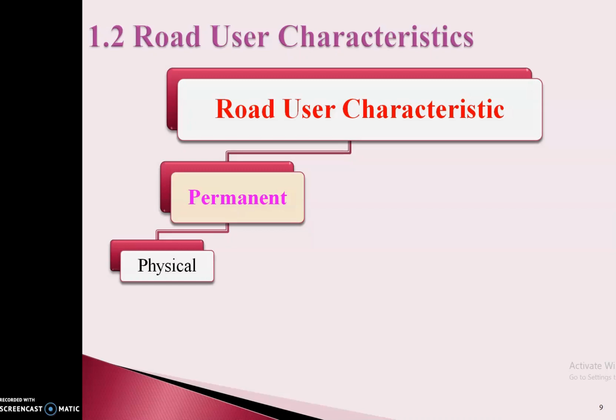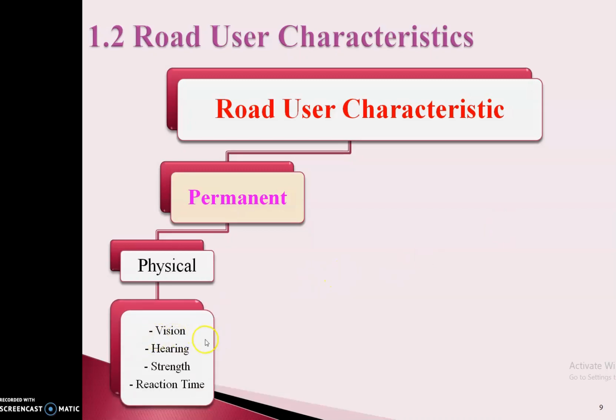Or some people have a vision problem. They cannot see a vehicle which is far away from their individual vehicle or which is completely nearer to the vehicle. So like these problems are with road users. These problems may be permanent or may be temporary. Like you can say the vision, hearing, strength and the reaction time.